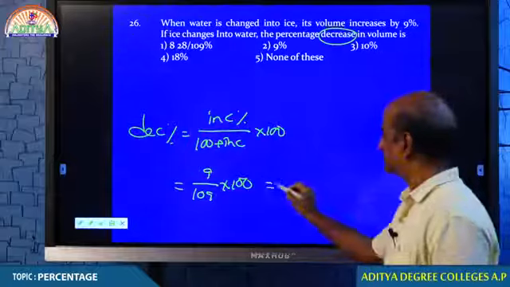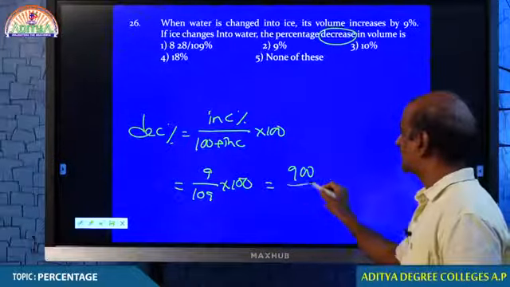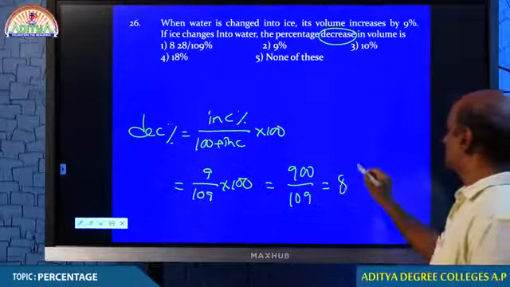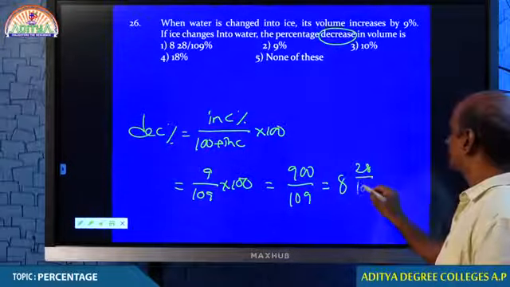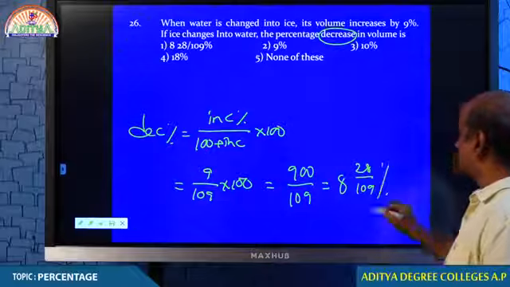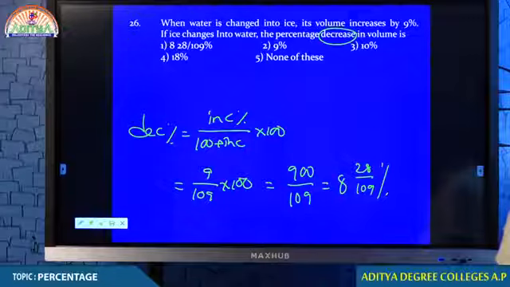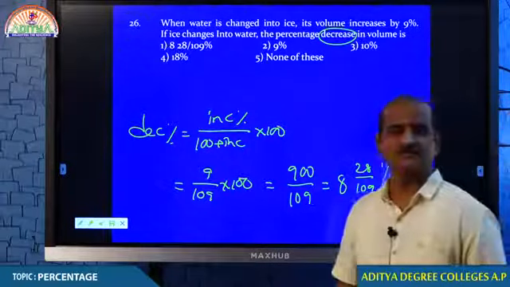900 by 109. How many times does it cancel? 8 times. How much are you left with? 28. Therefore, your answer must be... It is not 18 students, it is 8, 2 by 28 by 109%.